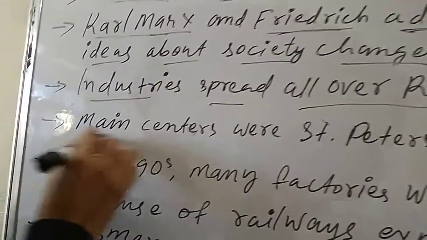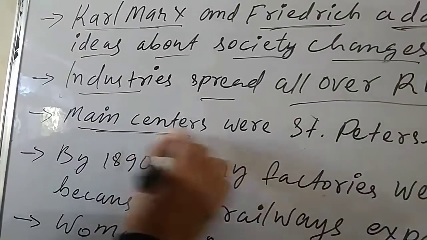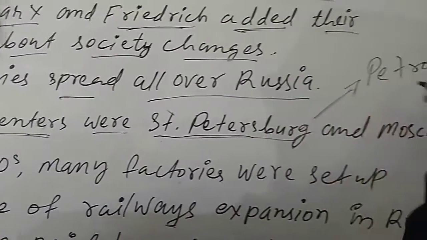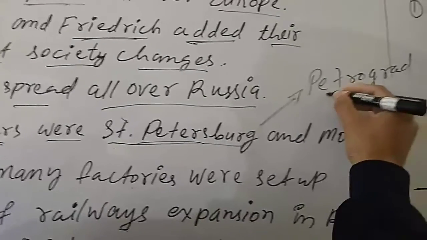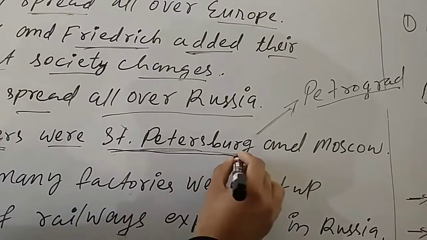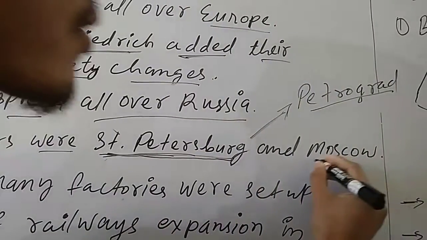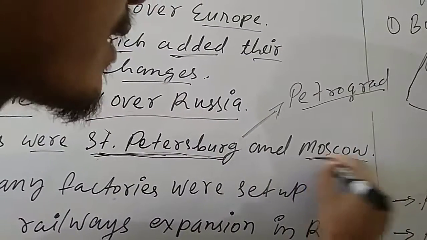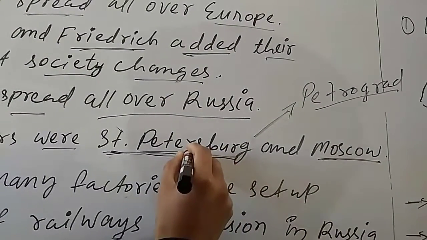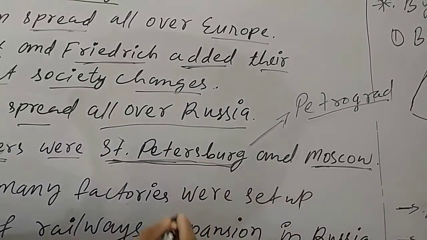The main industrial centers were St. Petersburg, later renamed Petrograd, an industrial city just like Mumbai in India, and Moscow, the capital city of Russia. These two areas were the centers of the industries.